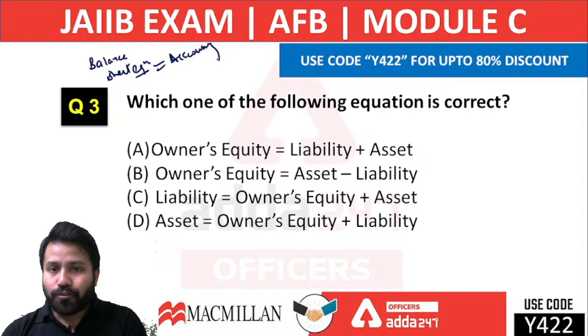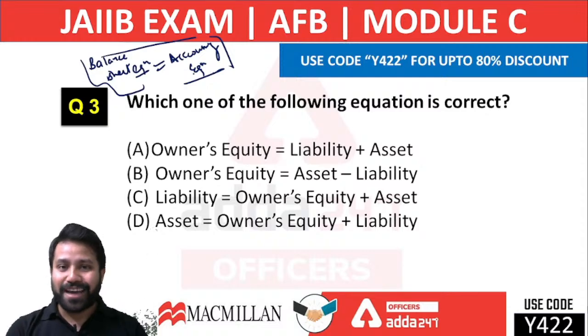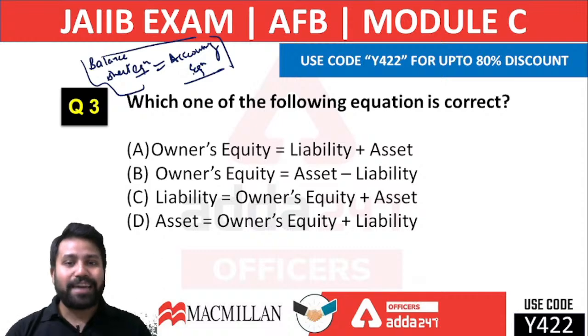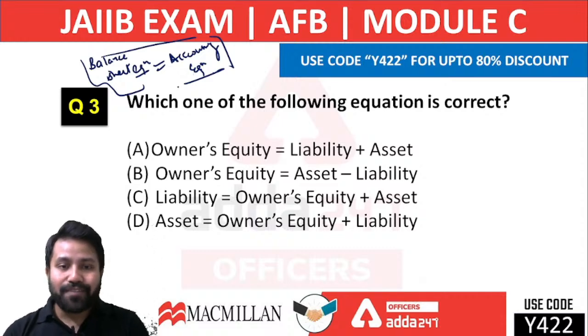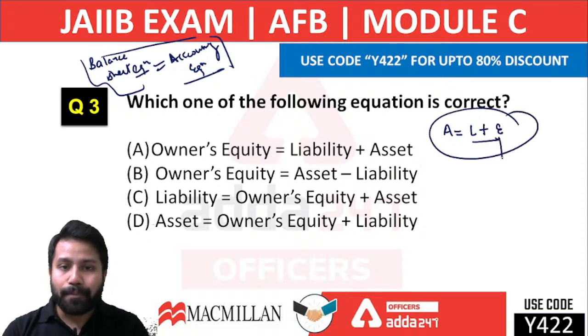Never confuse between these; many of our colleagues do. The balance sheet equation and the accounting equation are nothing different. The balance sheet equation is all about assets equal to liabilities plus equity, or you can also understand it as capital, or the shareholders' fund.